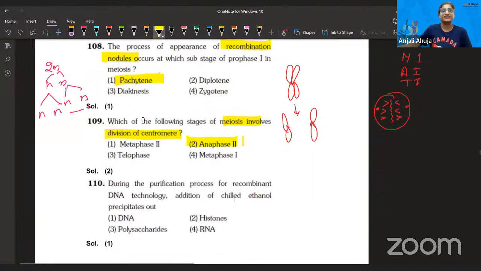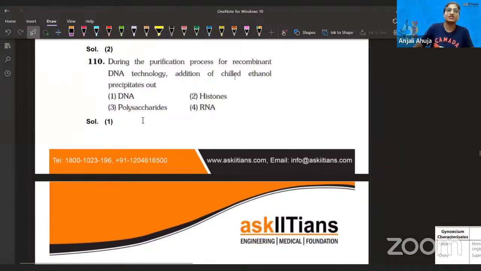Let's talk further. Now, guys, next question. During the process of purification, this question is so easy. If you were there with me in the session, we extracted DNA, and you have done it in school also, from banana or strawberry: you mash it up, filter it, put in dishwasher liquid and salt, and then you ultimately add alcohol to it, right? That's when the DNA is extracted. Even a 7th or 8th class student can answer this question. So definitely it is chilled alcohol that helps with DNA extraction.